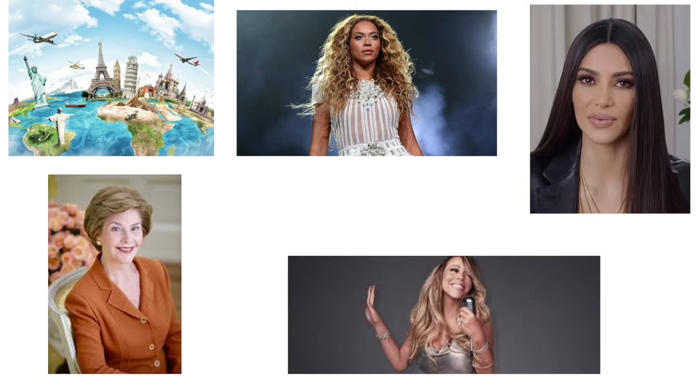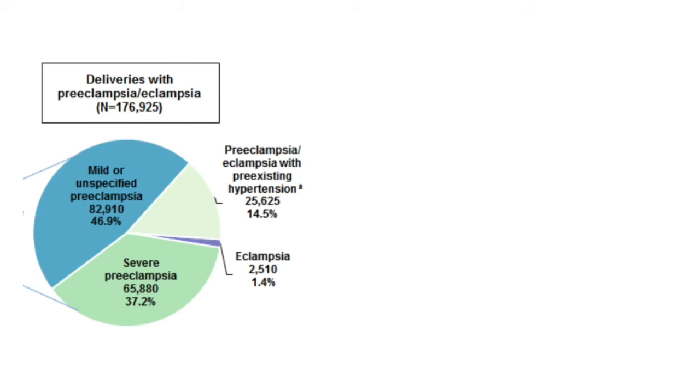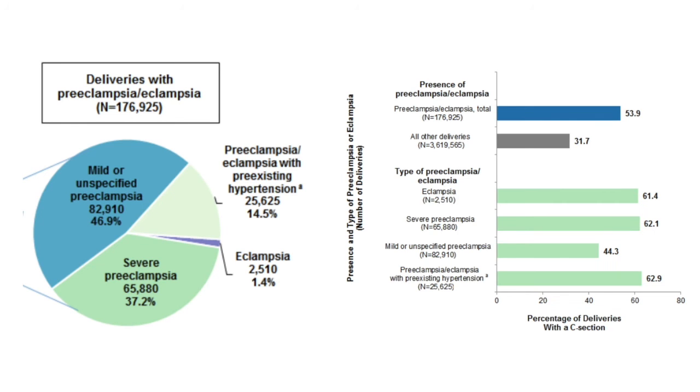A 2014 study on deliveries with preeclampsia and eclampsia found that 46.9% had mild preeclampsia, 14.5% had preeclampsia/eclampsia with pre-existing hypertension, 1.4% had eclampsia, and 37.2% had severe preeclampsia. Among all deliveries with preeclampsia/eclampsia, 53.9% were by C-section, compared with 31.7% of deliveries not involving preeclampsia/eclampsia.